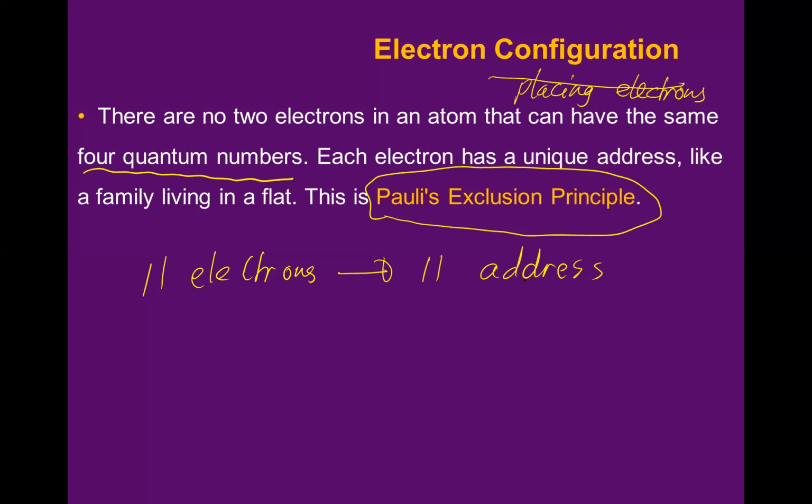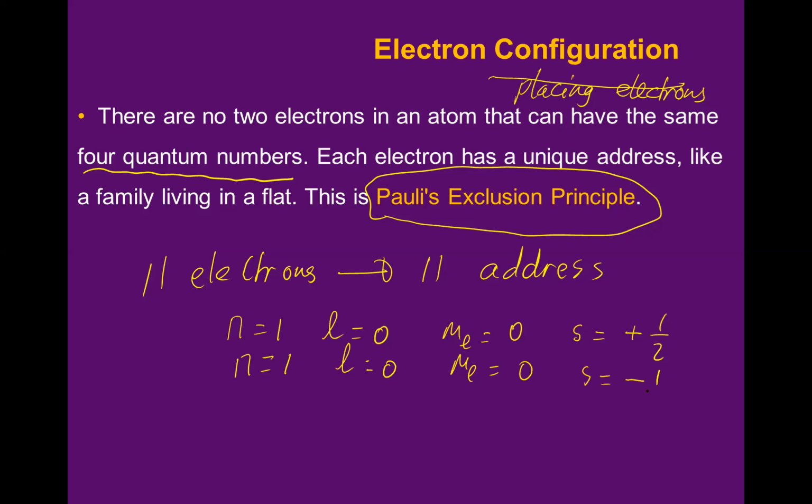So for example, if I have an electron with n equal to 1, L equal to 0, ML equal to 0, and S equal to plus half, then for another electron I will have n equal to 1, L equal to 0, ML equal to 0 also, and S must be different, minus half, because these two addresses cannot be the same.